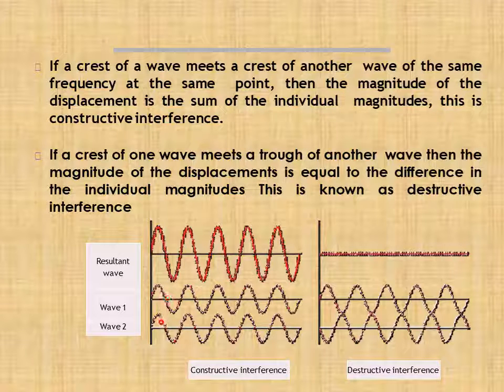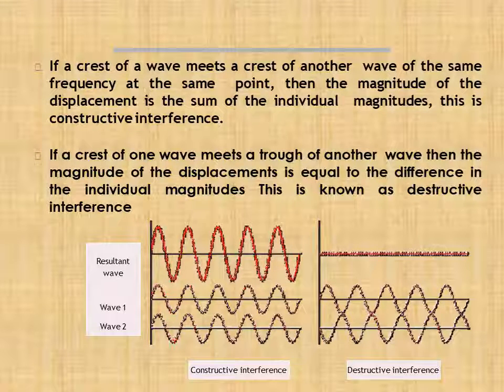So this is the first wave and this is the second wave. See here, this is the crest of the second wave, this is the crest of the first wave. Crest is falling on crest, trough is falling on trough. Here, amplitude increases, or simply we can say amplitude will be maximum, because in the definition we said that amplitude is the sum of the individual magnitudes. So amplitude will be maximum here. This is the resultant wave, and its amplitude is maximum.